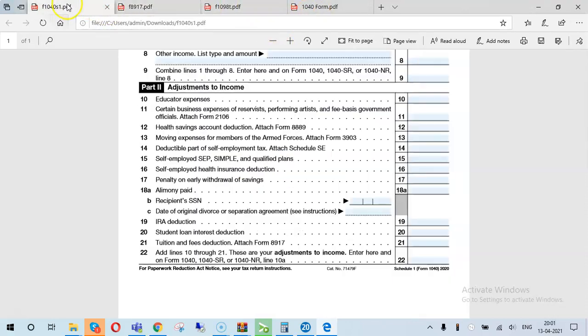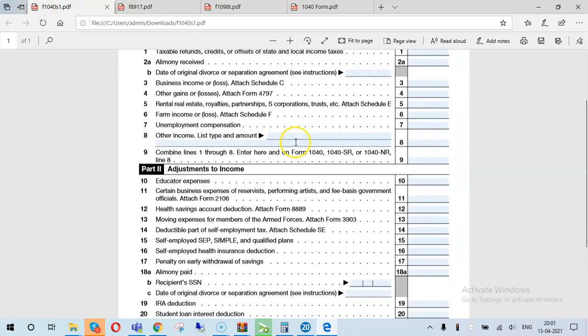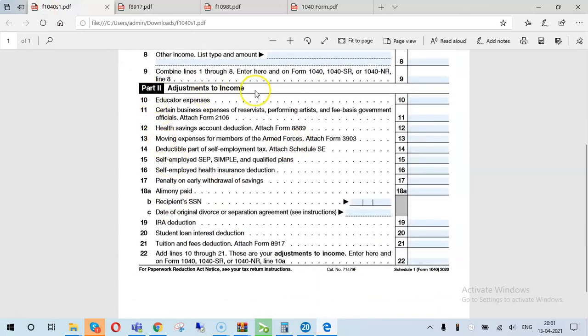Let me show you Schedule 1. You can see in Part 2, Adjustments to Income, line number 21, tuition and fees deduction, attach Form 8917.